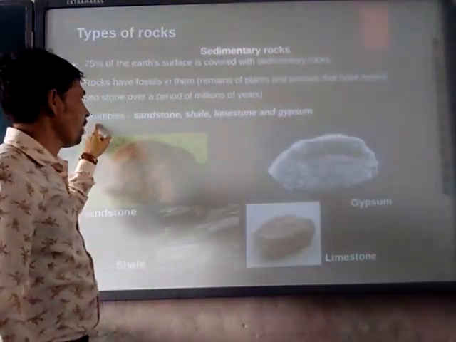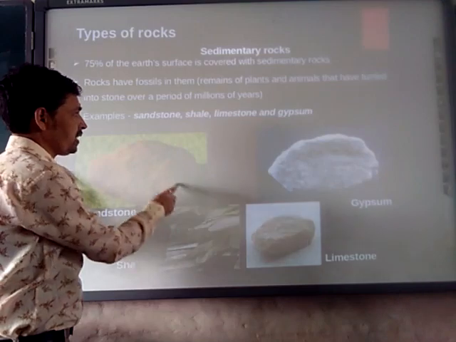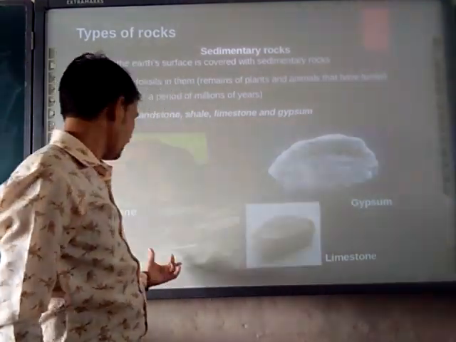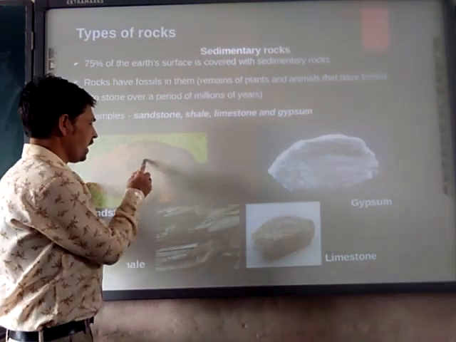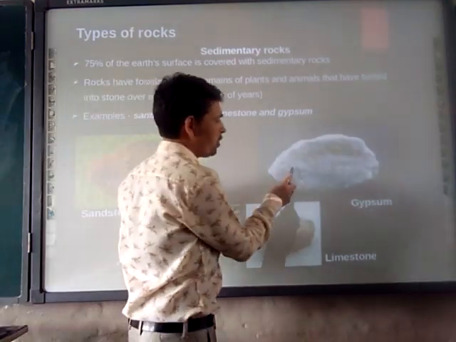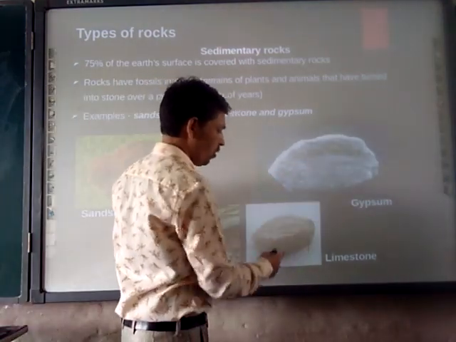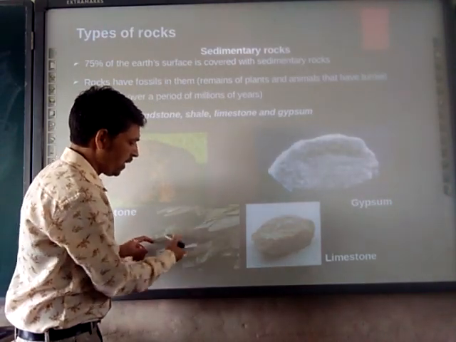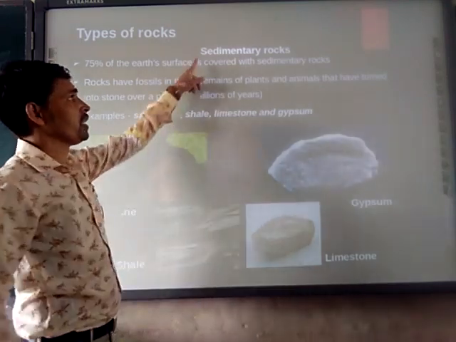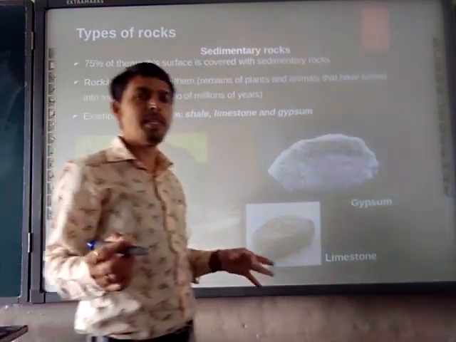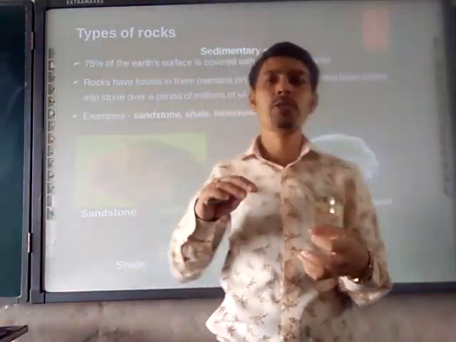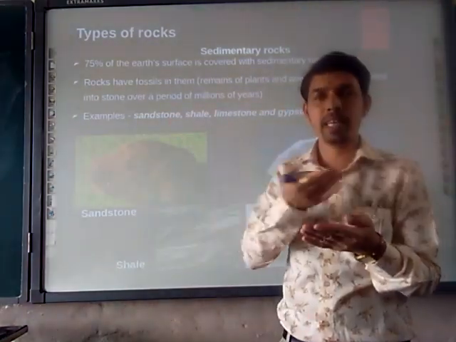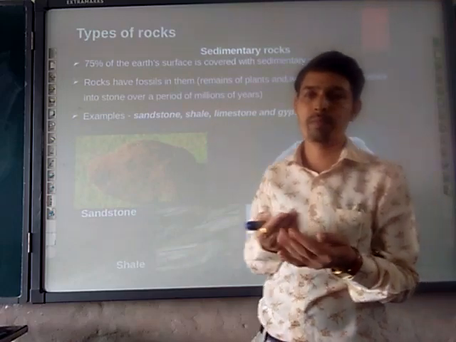Next example, sandstone. So this is the sandstone. Sandstone, gypsum, limestone and silt. Here you are seeing tiny dots. Gypsum has tiny dots. In limestone, you can see layer by layer. So these are sedimentary rocks. How do they form? Due to the collection of sediments, layer by layer, and we can easily cut them down there.